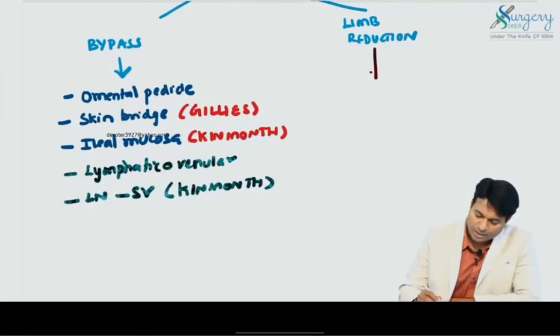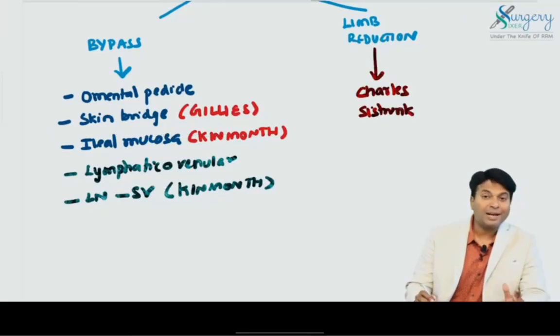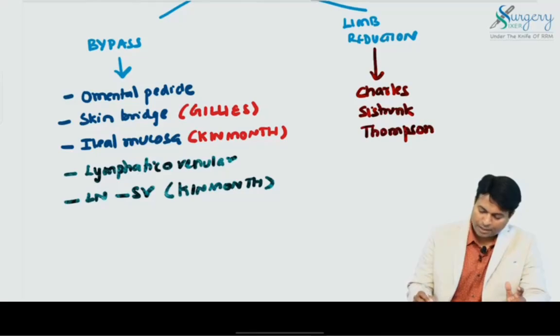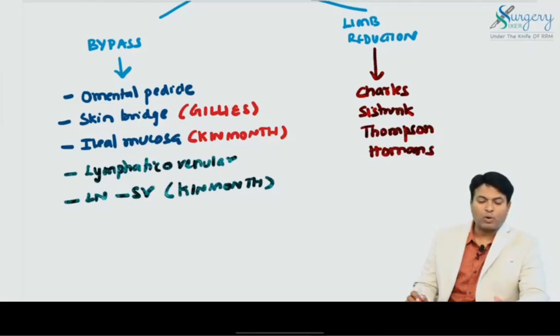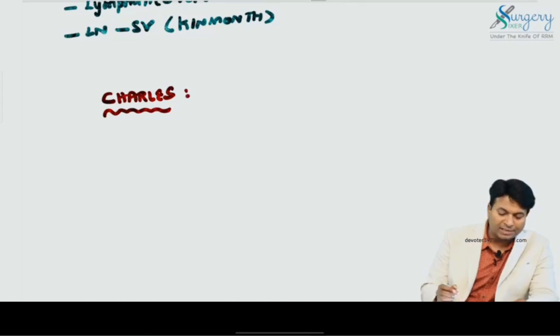The successful operations are usually limb reduction procedures, like Charles, Sistrunk, Thompson, and Homans. I'm going to explain these operations one by one now. First, let us have an idea about the Charles procedure. All of this is explained in Bailey and Love. I'm not taking anything except from Bailey and Love.